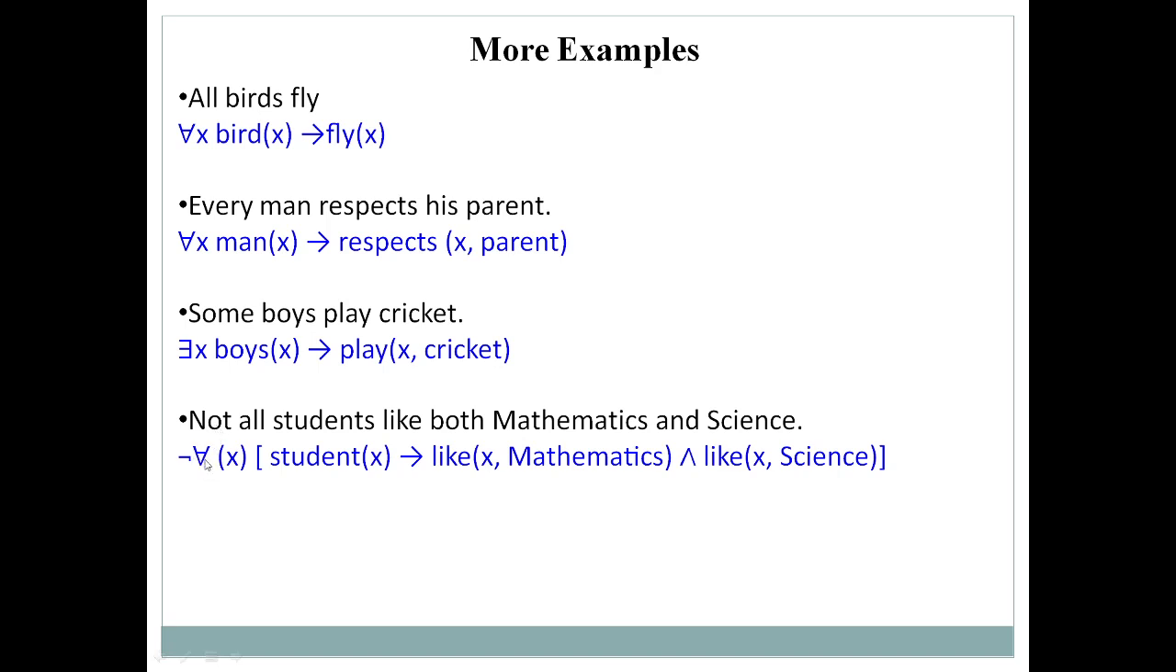Not for all x. See, suppose I had not written this symbol, how would I read it? For all x. But here not is applied, that's why I have written this negation. So how to read? Not for all x, if x is a student, then x likes mathematics and x likes science. So this is how we have formulated a predicate logic for the given problem statement. Okay, so I hope you understand how to represent a statement in predicate logic.